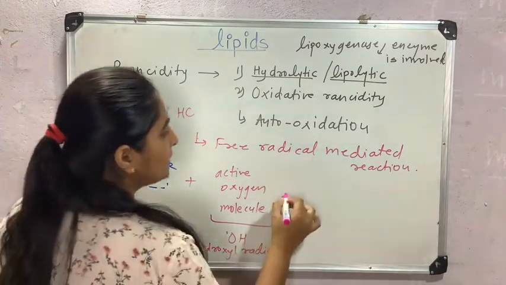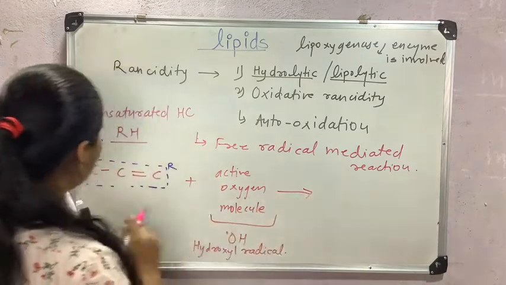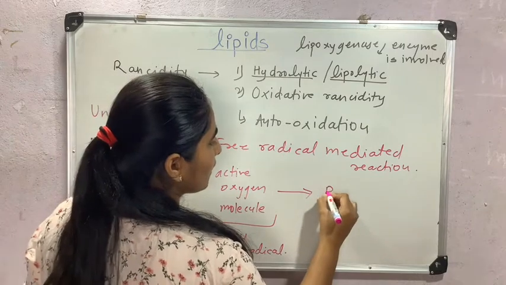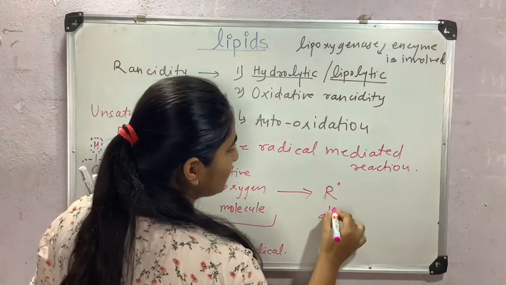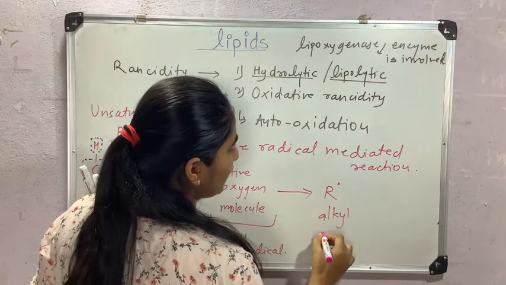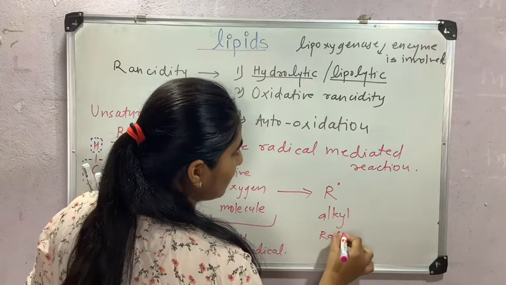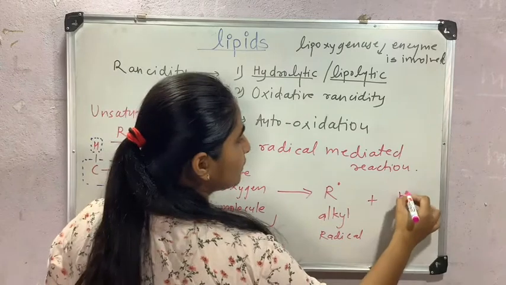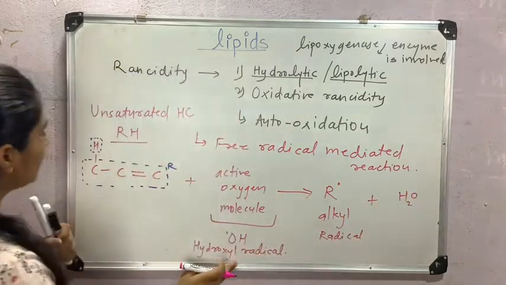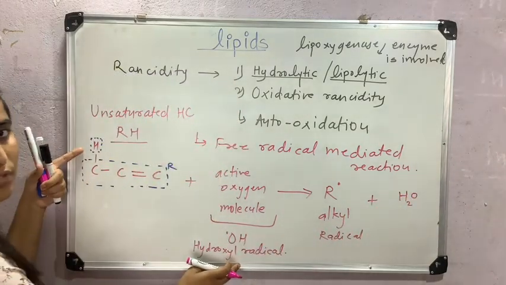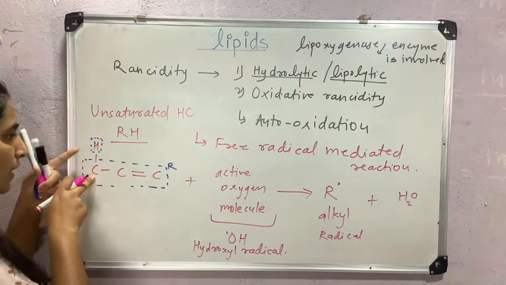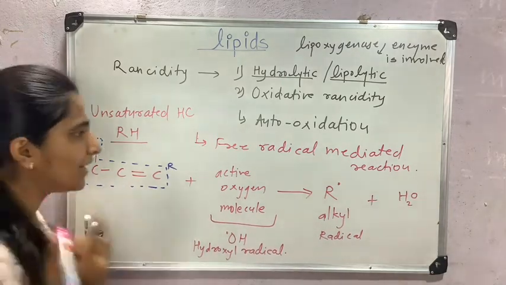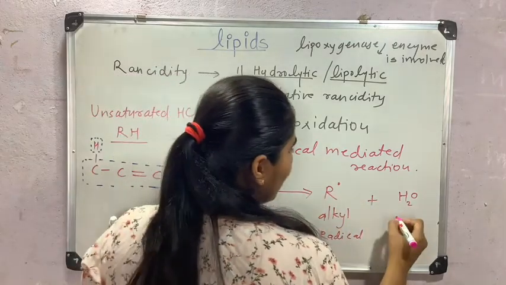By reacting with this hydrocarbon, we will get an alkyl radical or hydrocarbon radical, and H2O. This OH will withdraw this hydrogen from this carbon. Why this carbon? I will tell you later why this carbon, and water.